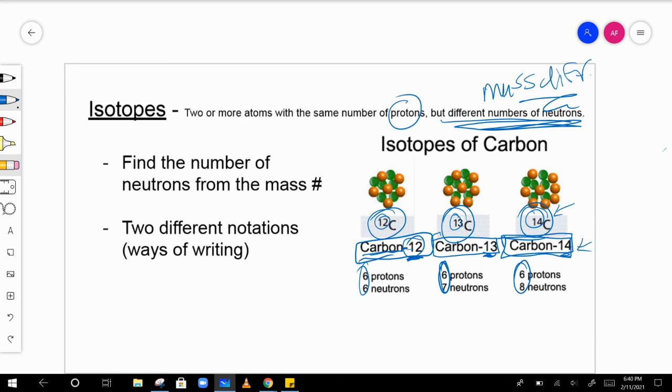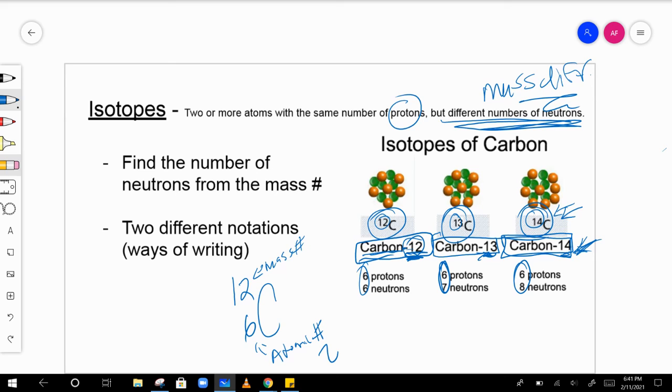So there's 2 different ways of writing the notation there. Usually I'll specify which one I want you to write, and I'll give an example. I'll say use the shorthand notation or the long notation, and I'll show you an example of it. Again, these numbers represent the mass. So you may even see it like this, sometimes 12 and then 6 here. The larger number is always the mass number, and this is the atomic number.